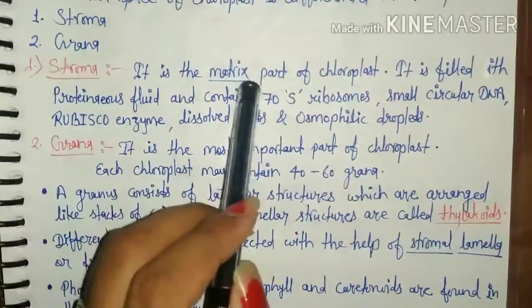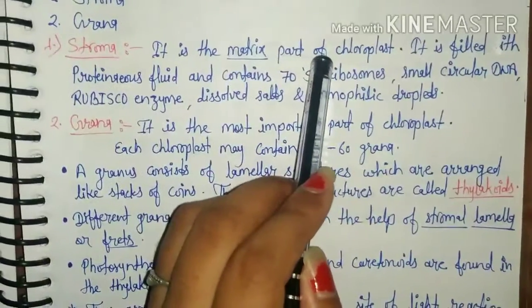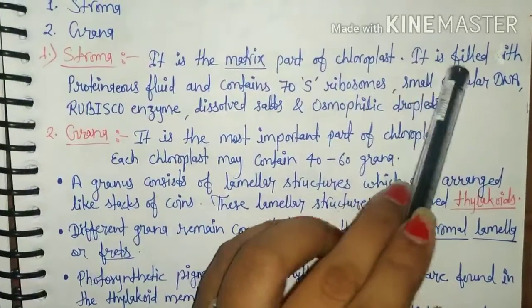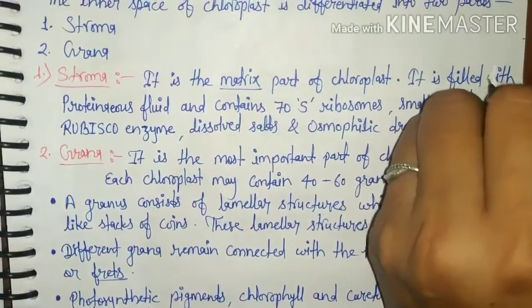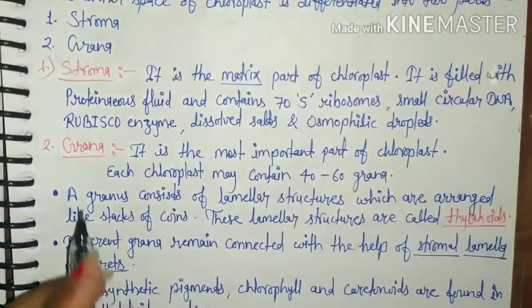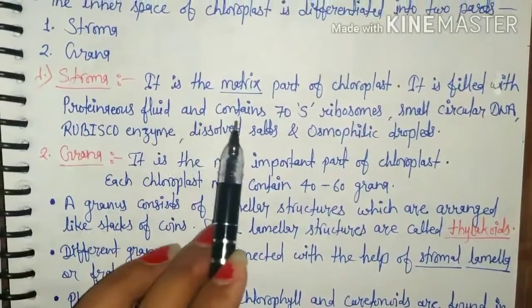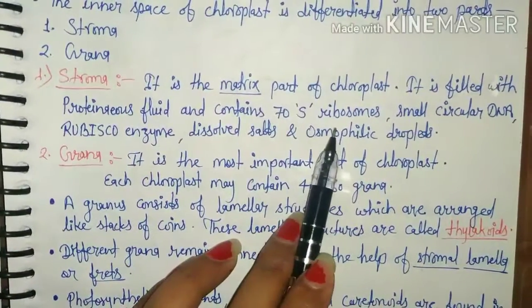Stroma is the matrix part of chloroplast and it is filled with proteinaceous fluid and contains 70S ribosomes.